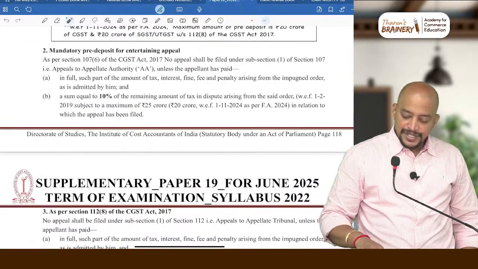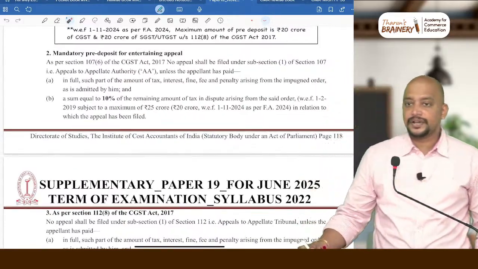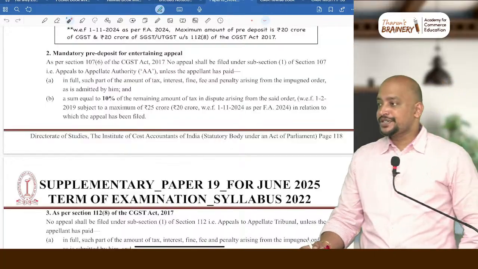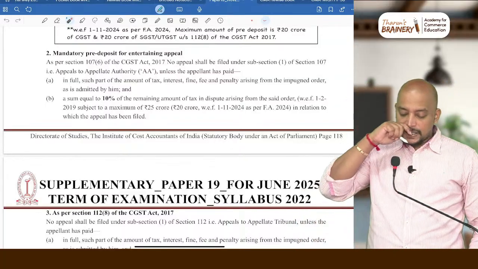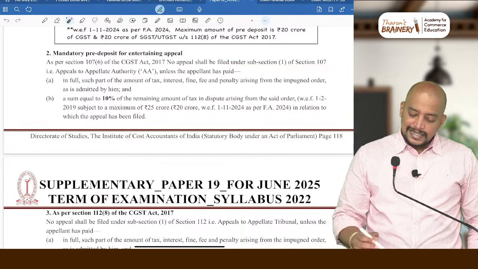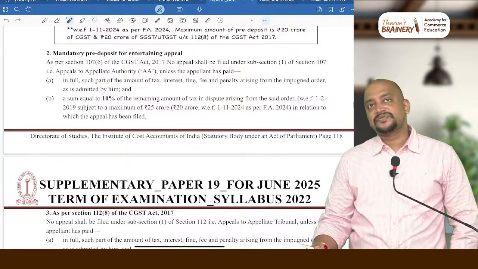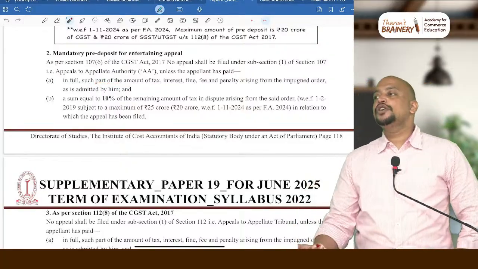So pre-deposit, previously there was a different provision and now they have modified it a little bit. Okay, so look into the pre-deposit provision first. As per section 106, no appeal shall be filed unless the appellant has paid in full such amount of tax, interest, fine.